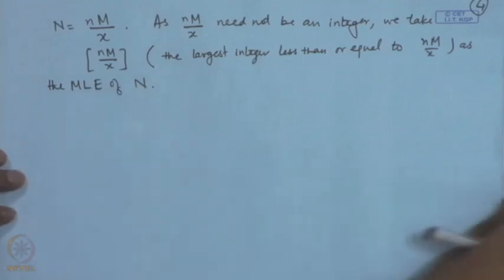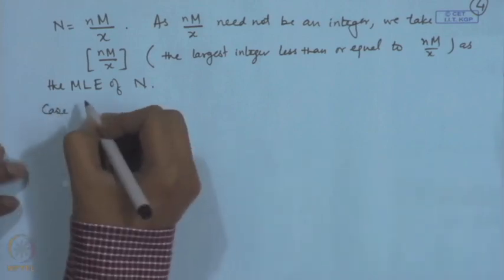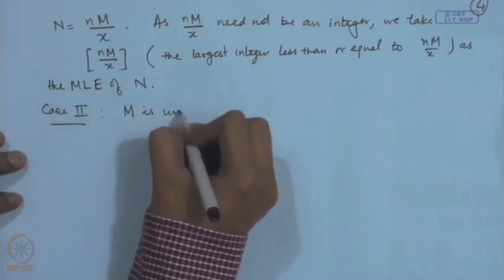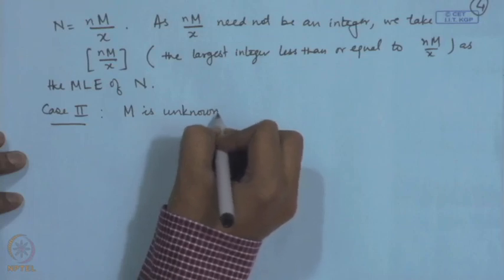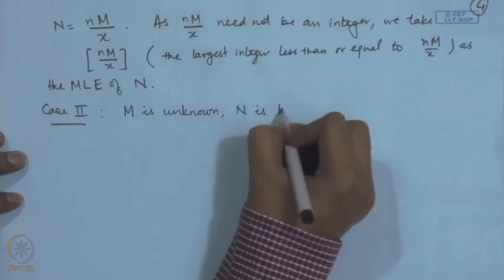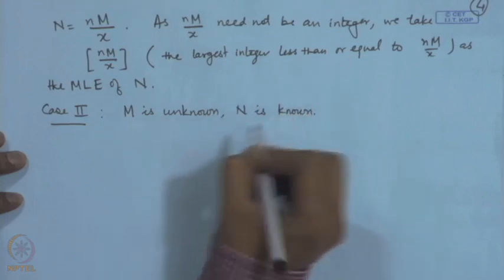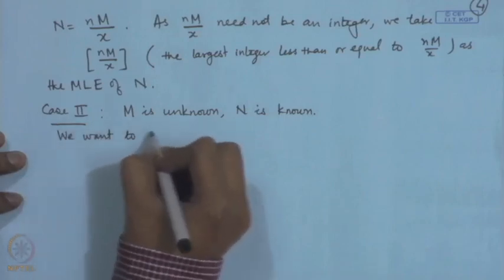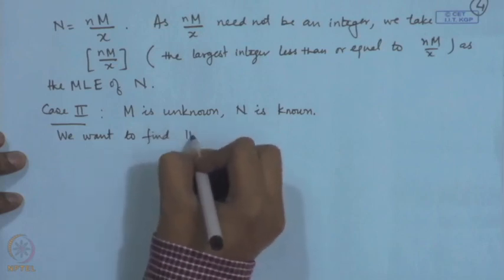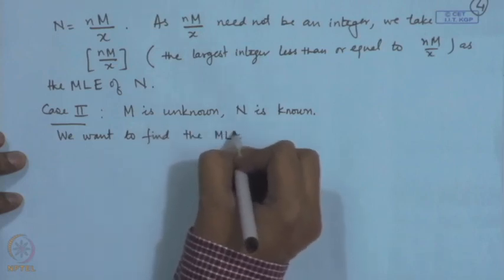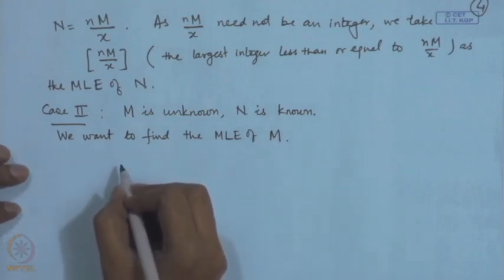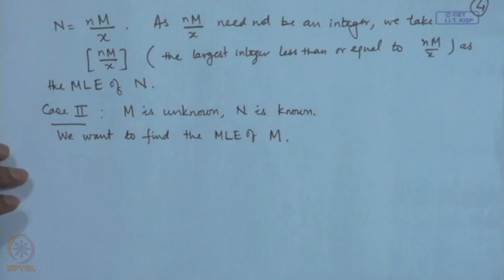Now, let us take up the other case when m is unknown and n is known. Here we want to find the maximum likelihood estimator of m. Once again, consider the likelihood function.